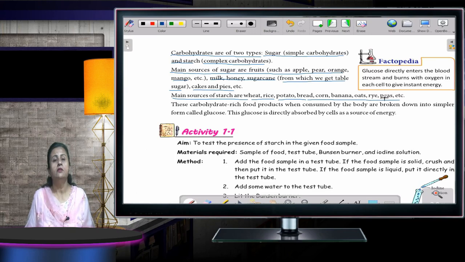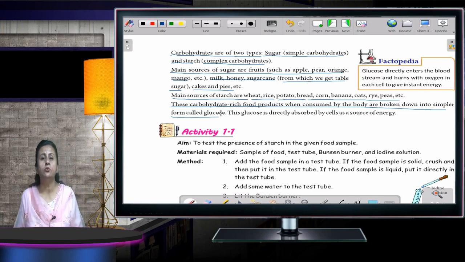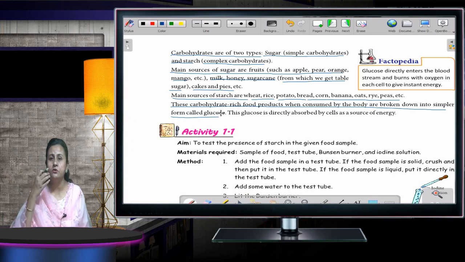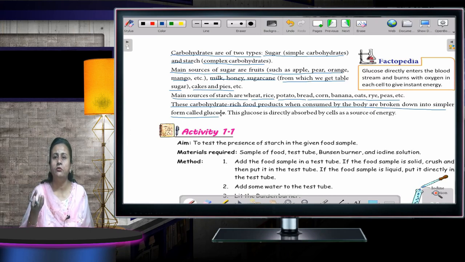So the foods which have a lot of carbohydrates, I have named them all, and these products, when they are consumed by our body, are broken into a simpler form called glucose. And the glucose is readily absorbed by our body. The food which we are eating has to be broken down. It cannot be consumed by the body like that only. First, the food goes inside the mouth and the stomach, and with the help of different juices, the food is broken down, and when it is broken down, the simple food is absorbed by our body.